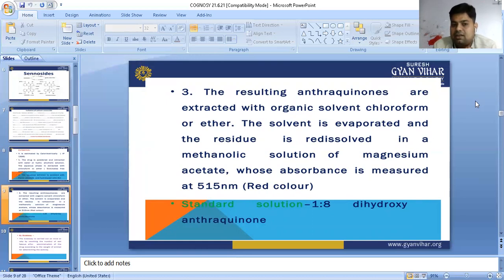The resulting anthraquinol is extracted with chloroform or ether. The solvent is evaporated and the residue redissolved in the methanolic solution of magnesium acetate, whose absorbance is measured at 550 nanometers, and it will give red fluorescence. The standard solution is 1,8-dihydroxyanthraquinone.